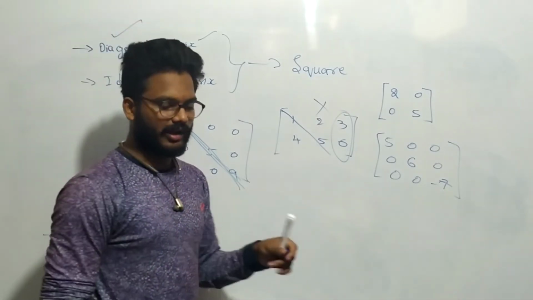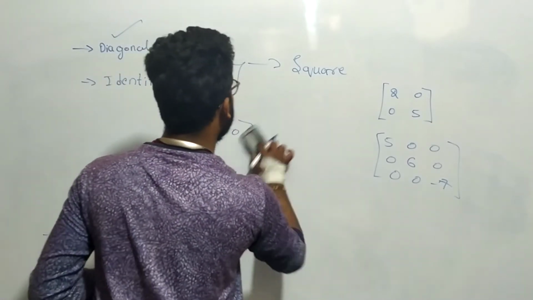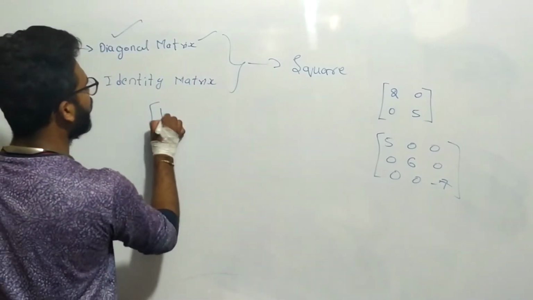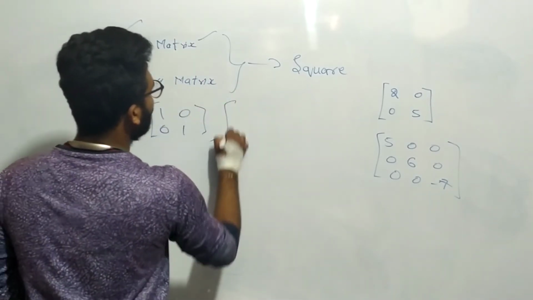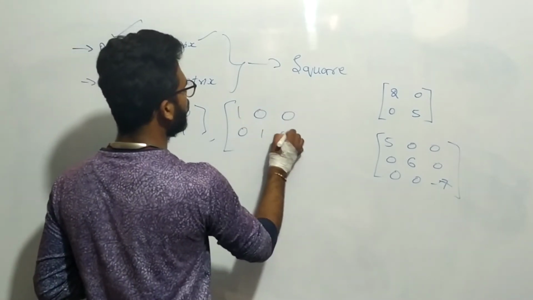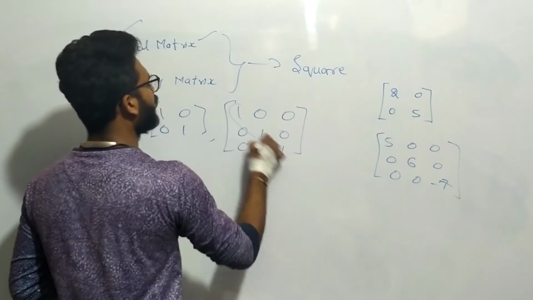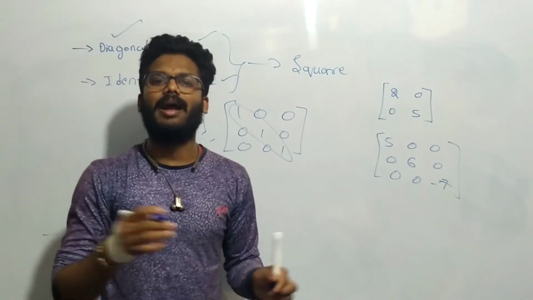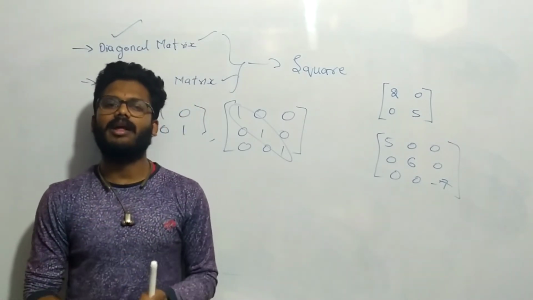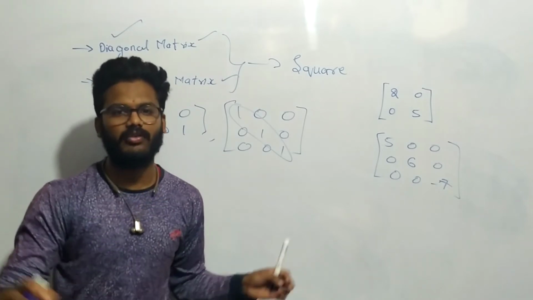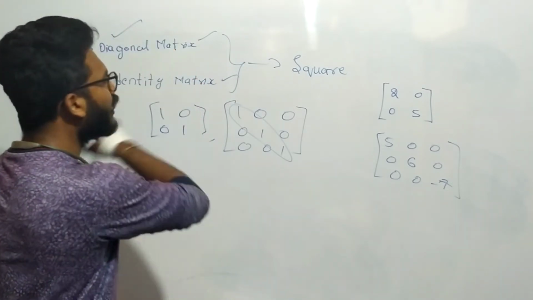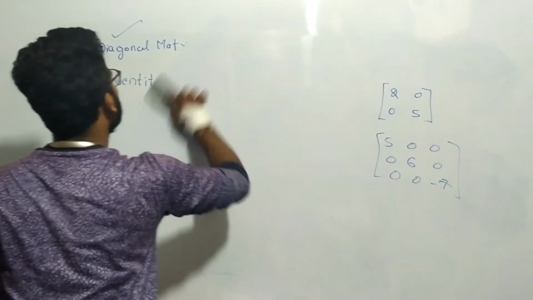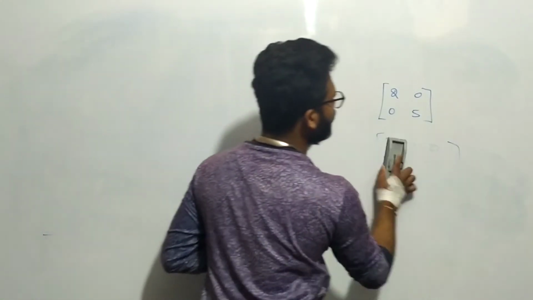In the same way, if all the elements in the principal diagonal are 1 and the other elements are zeros, what is it? The principal diagonal elements are ones. 1, 0, 0, 1. 1, 0, 0, 0, 1, 0, 0, 0, 1. Then this type of matrices we call identity matrices. Why do we call them identity matrices? We'll learn that while talking about multiplication of matrices. Okay, these are the different types of matrices you will get in this class. Now, let us see some basic operations.